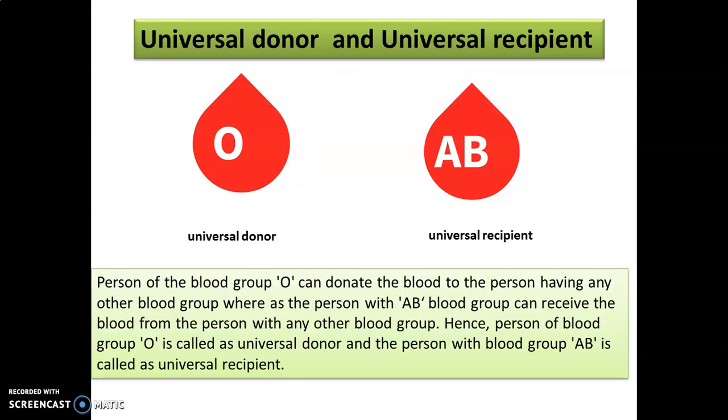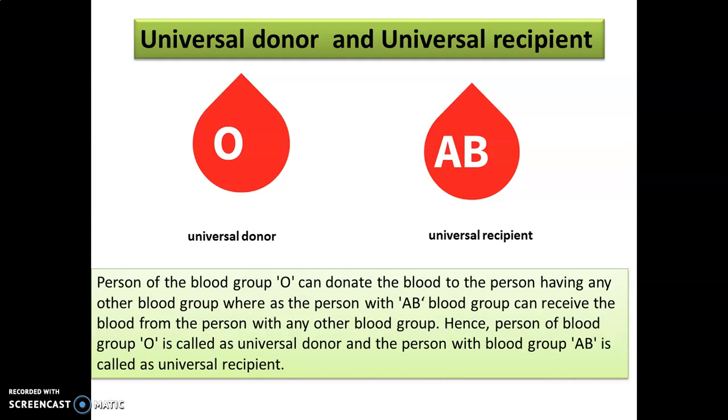Then we have the universal donor and the universal recipient. A person with blood group O can donate blood to a person having any other blood group, whereas a person with AB blood group can receive blood from a person with any other blood group. So O is a blood group that can give blood to all the remaining 4 groups. Like O can give blood to O, A, B and AB. So therefore, a person with blood group O is called a universal donor. Whereas AB is a group that can take blood from everybody.